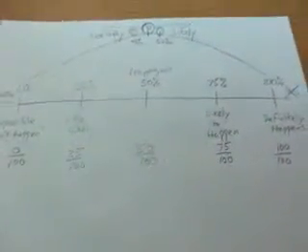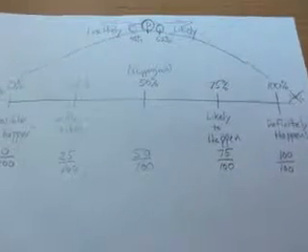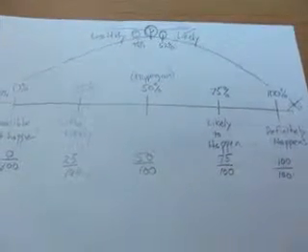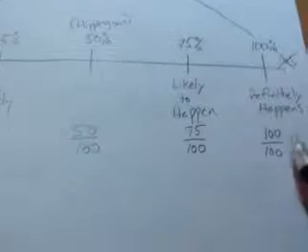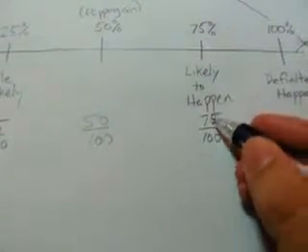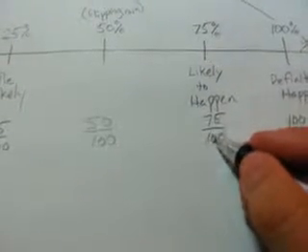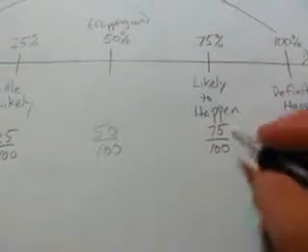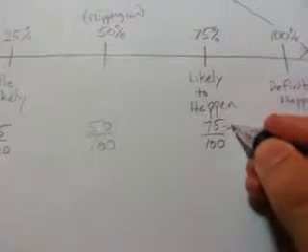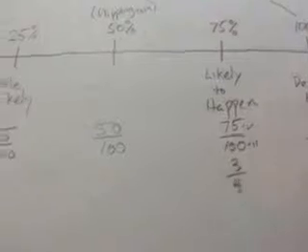Okay, so that's one thing we could talk about when we talk about probability. They might give it to you as a fraction, right? They might say, oh, the chance is 100 over 100. Or they might say the chance is 75 over 100. But can't we rewrite this? Of course we can. We divide the top and bottom by 25. What would I get? I would get 3/4.